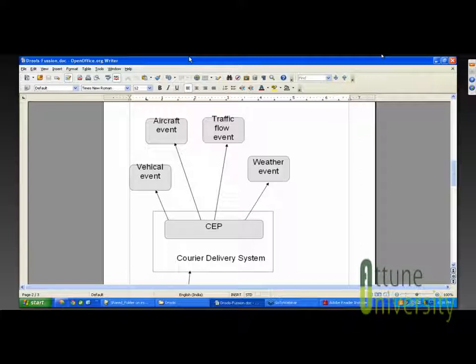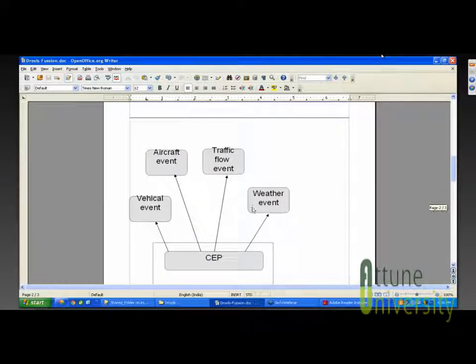If the vehicle event is executed, it will execute the traffic flow event for that region, so the vehicle can identify the route by which it is less affected by traffic. Similarly, when the aircraft event is fired, the weather event will be fired, so that based on the weather conditions, the timings of the aircraft can be obtained from the rule being used. This is how the events work.